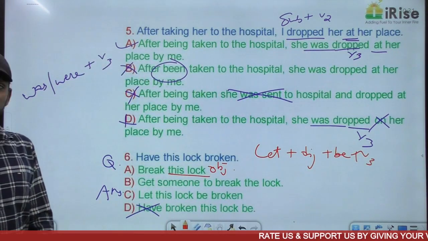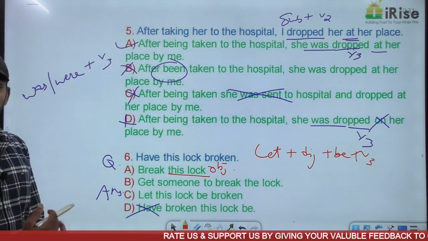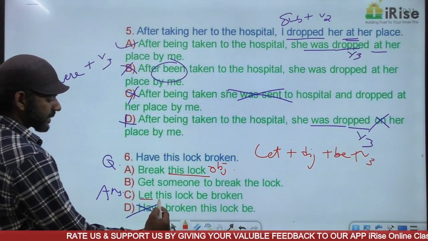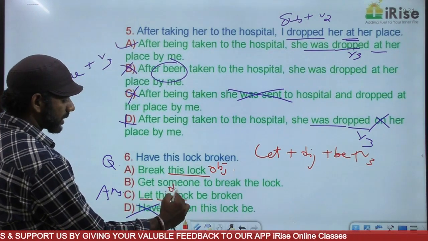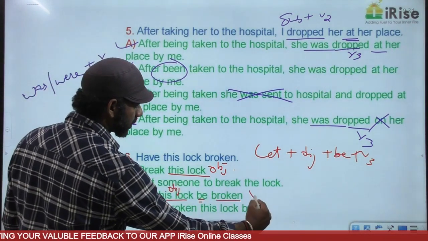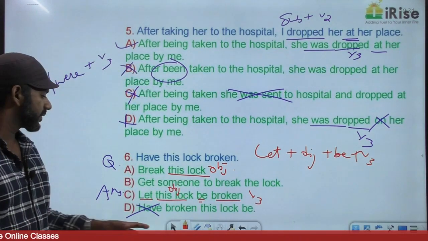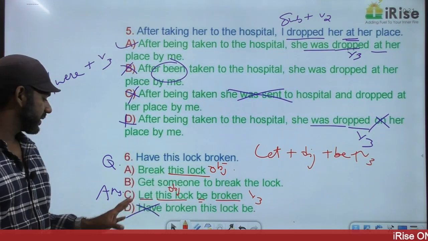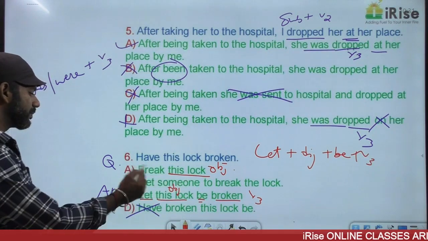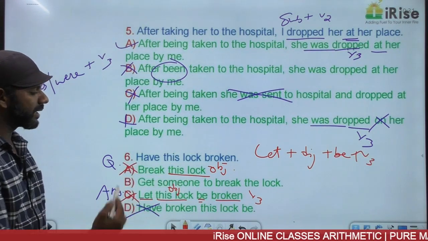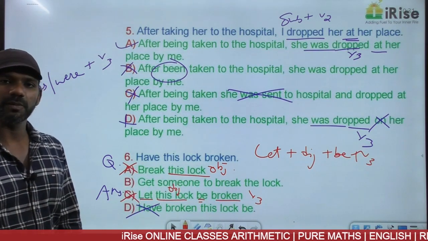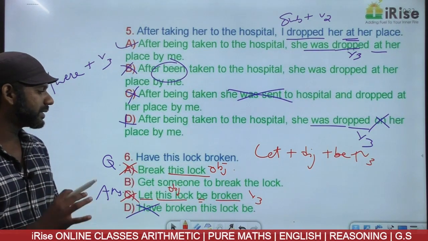Now come to option C. Let this lock be broken. Let plus the object, here the lock, plus be plus broken, which is V3. So let plus object plus be plus V3. So if the question is option A, the answer must be option C. So based on that, A and C are eliminated. Now we have only one option left. Get someone to break the lock.